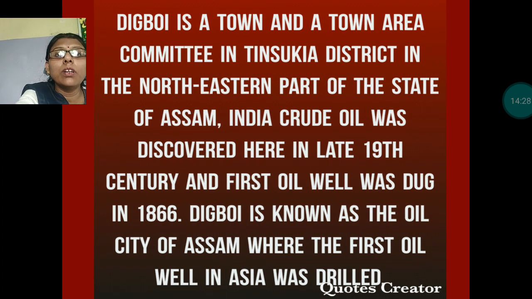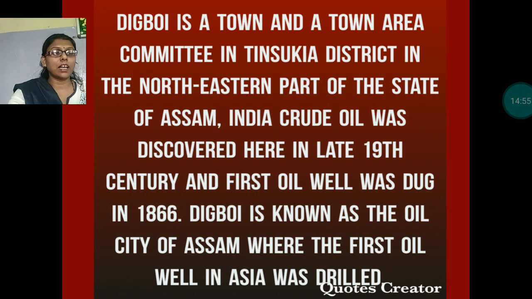Digboi, where is Digboi located? Digboi is in Assam. Digboi is a town and a town area committee in Tinsukia district in the northeastern part of the state of Assam, India. Crude oil was discovered here in the late 19th century and the first oil well was dug in 1866.